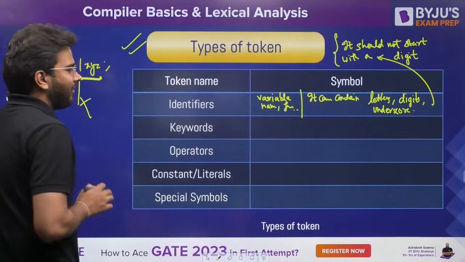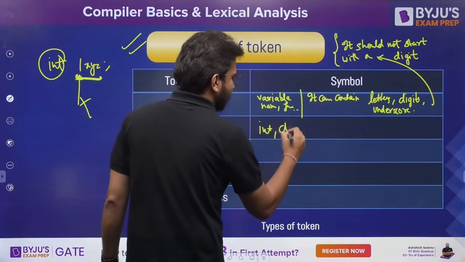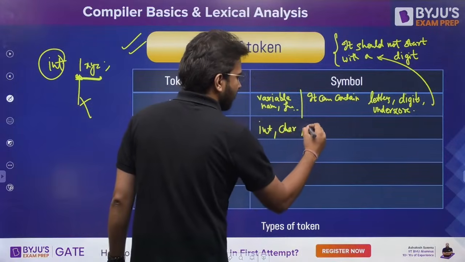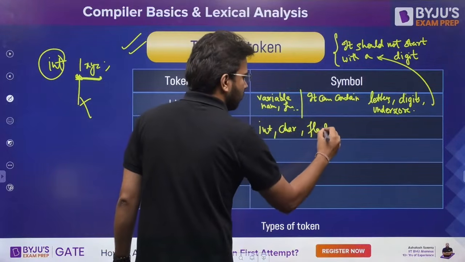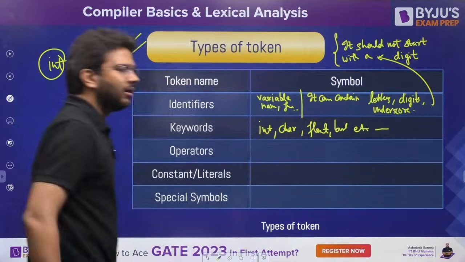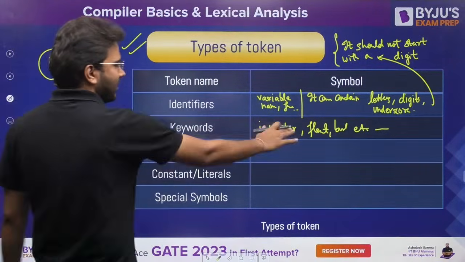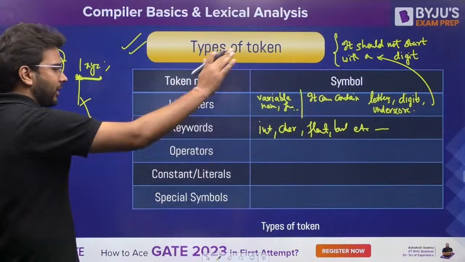Then the next token we have is keyword. Keyword, we can have int, we can have char, we can have float, we can have bool and etc. Double, short, everything. Long. Right? So these are the keywords we have: int, char, float, bool, etc.